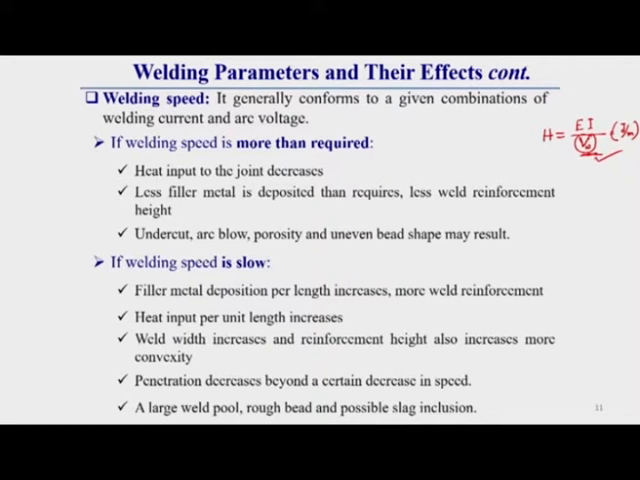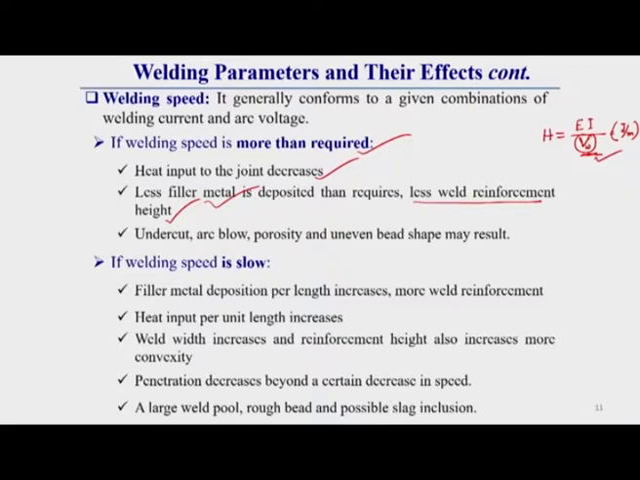If the welding speed is more than what is required, that means if the welding speed is high, the heat input to the joint per unit length will decrease. Definitely, if VW is high, then the heat input will decrease. Due to this decrease of heat input, there will be less filler material deposition, so you will also get less reinforcement height.